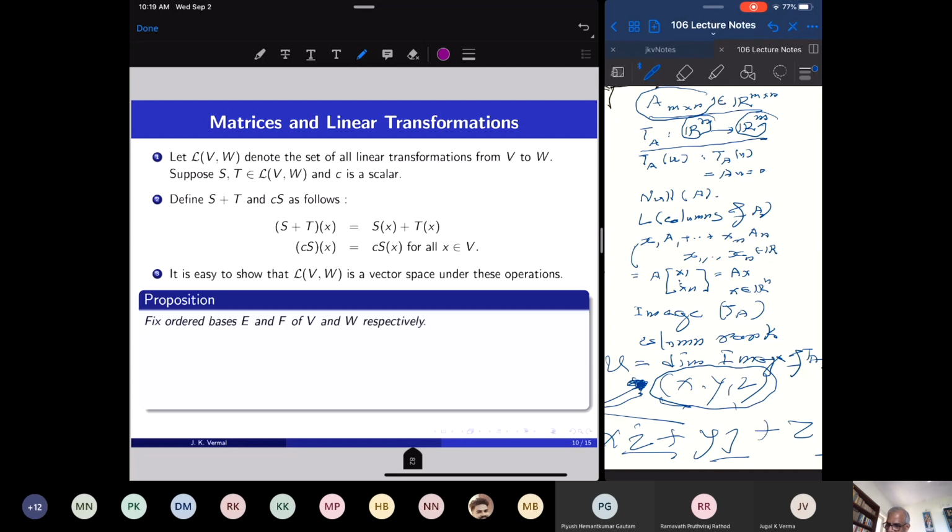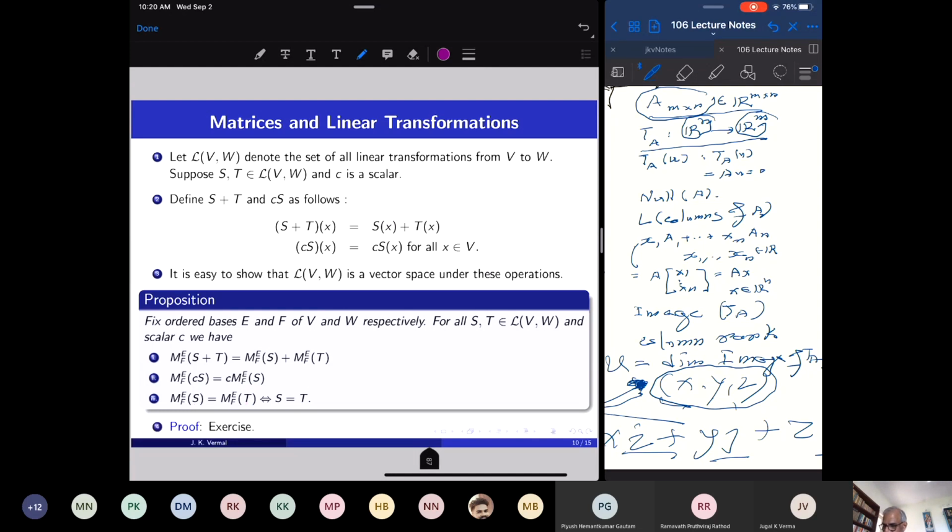Now if we fix ordered bases E and F of V and W respectively, and take any two linear transformations, then the matrix of S plus T is the sum of the matrices of S and T, and the matrix of CS is C times the matrix of S. Just apply the definition of matrix. Also, matrices of two linear transformations are equal if and only if the two linear transformations are equal. The proof is left as an exercise.